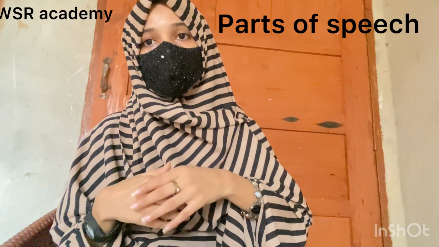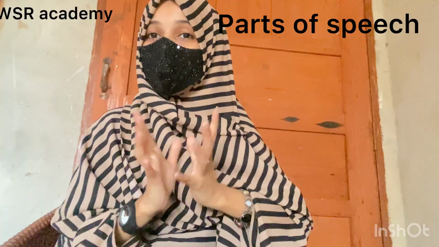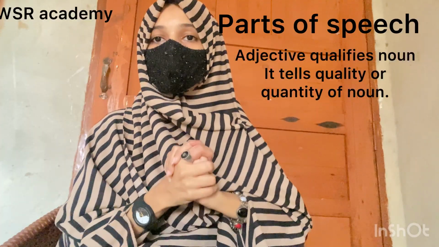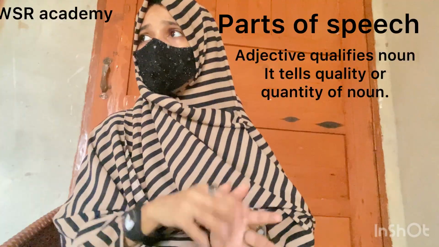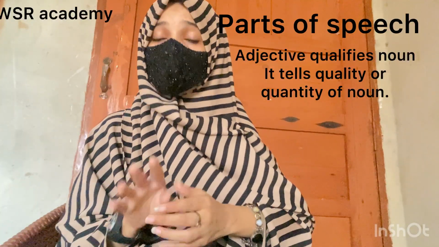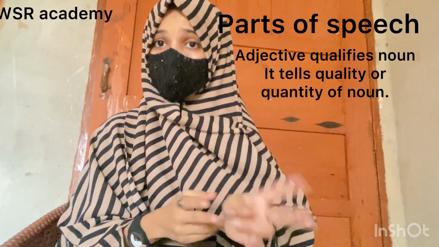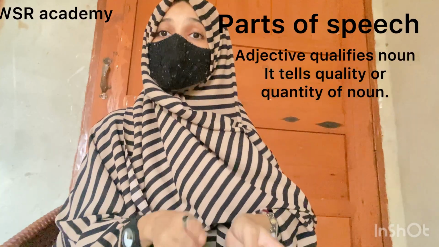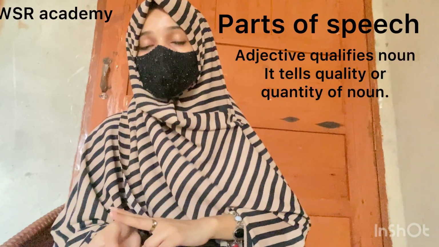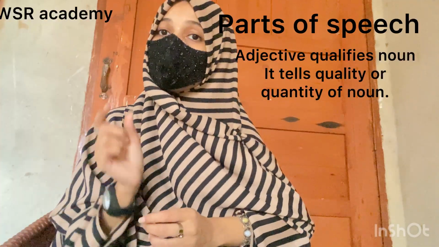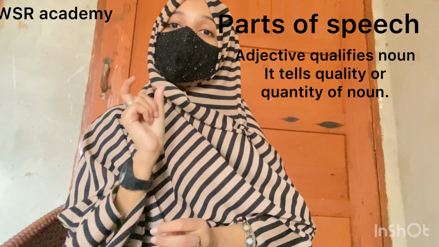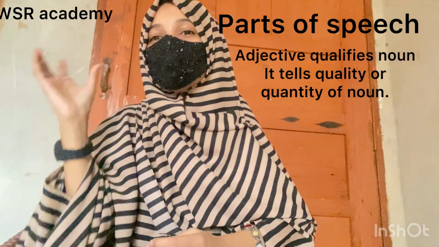So guys, hope you have got it. Yes, one is remaining, adjective. Adjective is the last part of speech which qualifies the noun and tells all about the noun. Like adverb tells about verb, it qualifies verb. Likewise, adjective qualifies noun. Rabia is a beautiful girl. Now, beautiful is an adjective which is defining how Rabia is.